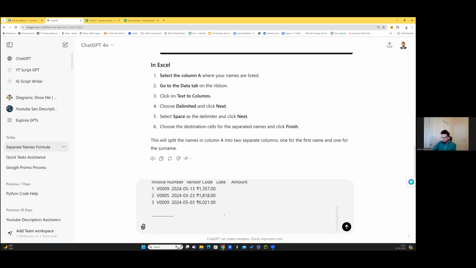And then you tell it, imagine today's date is 31st May. Can you help me with an app script code? So I'm using app script here. App script, don't worry, it's not different from a VBA code. App script is just something that you use for Google Sheets, and given I'm working on Google Sheets right now, I'm using this. But you just come here and say, imagine today's date is 31st May.